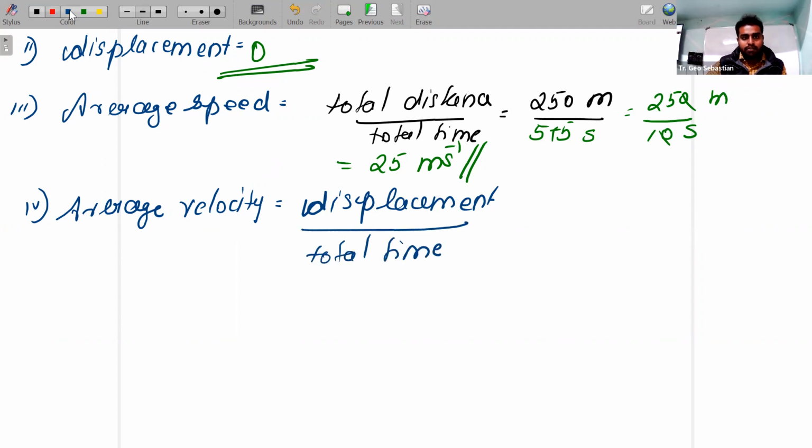So children, already you proved that displacement is nothing but zero. 0 divided by 10 seconds, so the value is 0. Understood? Average velocity is 0 since the displacement is 0. You understood?